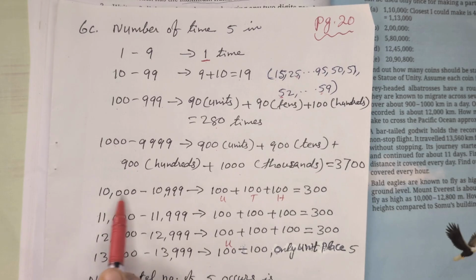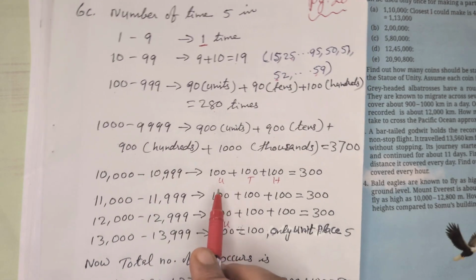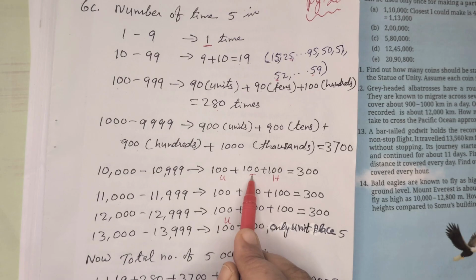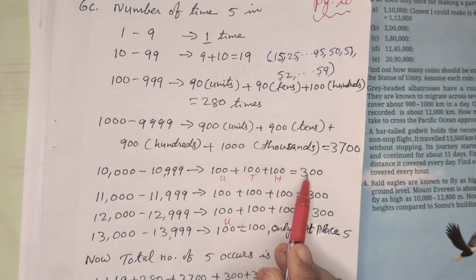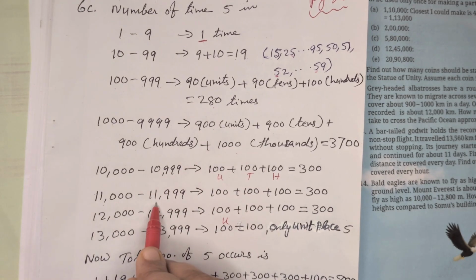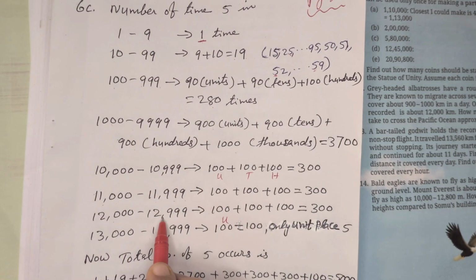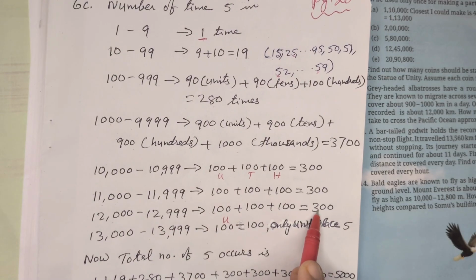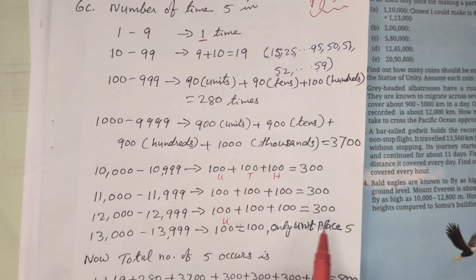Now between 10,000 and 10,999, in the unit place 100, tens place 100, hundreds place 100, 300 will come. 11,000 to 11,999, there are also 300. 12,000 to 12,999, 300. Now when we are adding, it's coming close to 5,000.